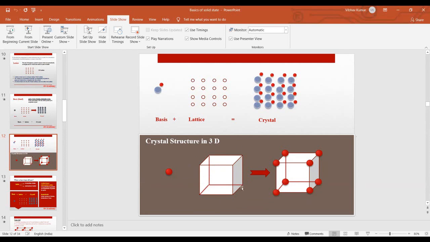This is your three-dimensional lattice, and this is your atom, so this is your basis. We place this atom on these points, and finally we get this structure. This is your crystal. Getting my point?